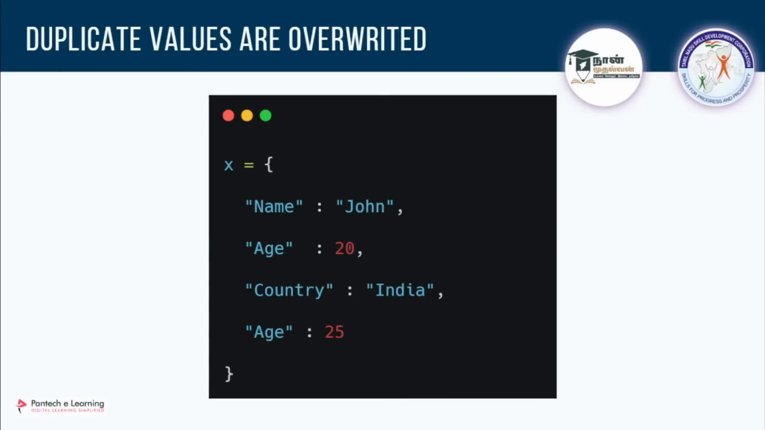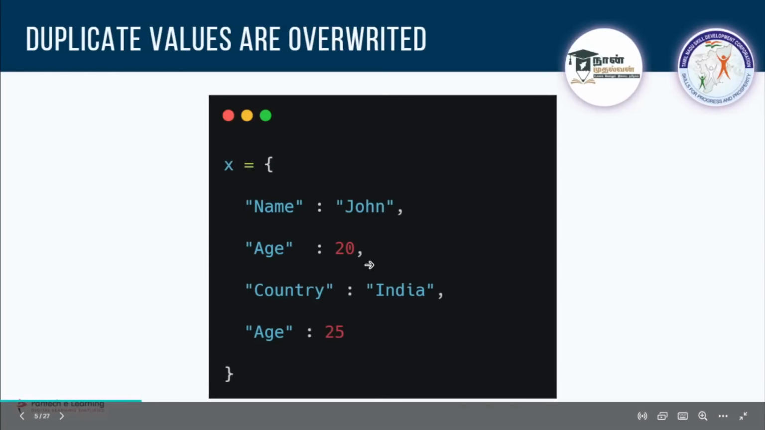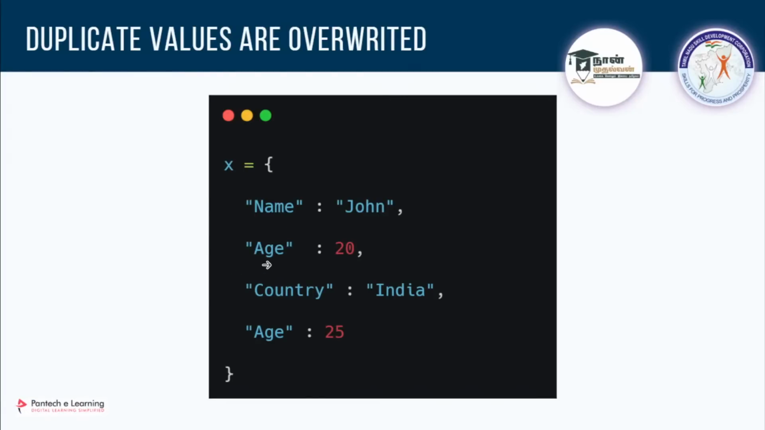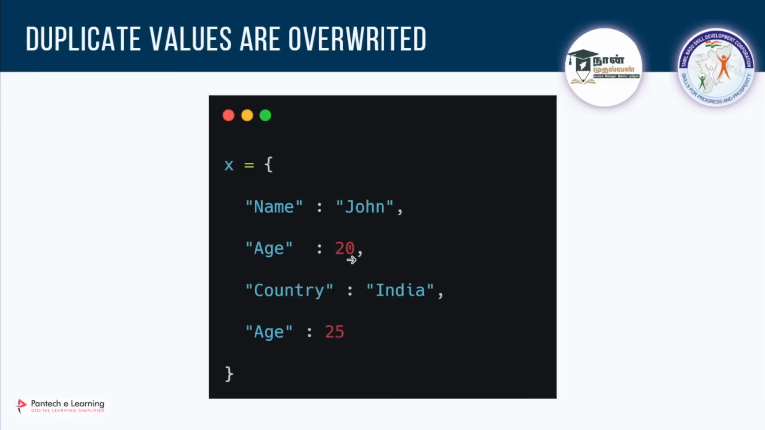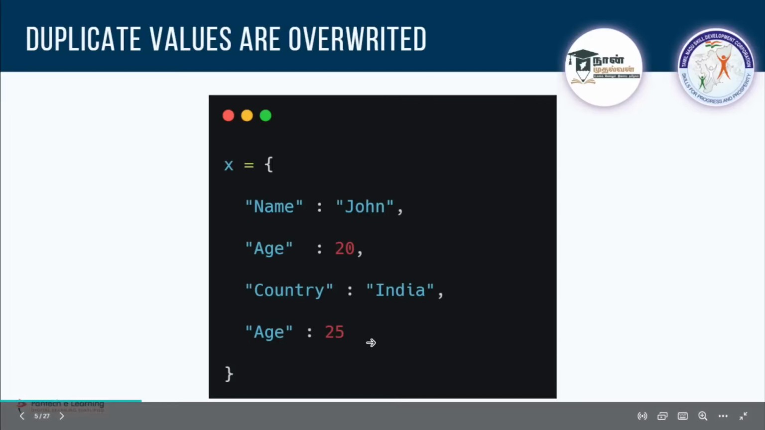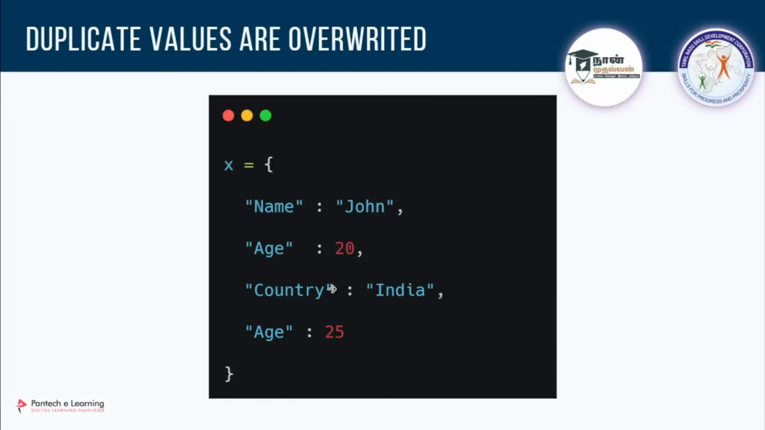And here in a dictionary, what will happen is the duplicate values are overwritten, which means if you have the same key name twice, you can have the same value, it's not an issue. If you have a duplicate key, whatever is written latest, that value will be updated. Here the age is 20, stored once, and again the age is given as 25. So the age will get updated to 25, so the output will only show 25. It will be overwritten.